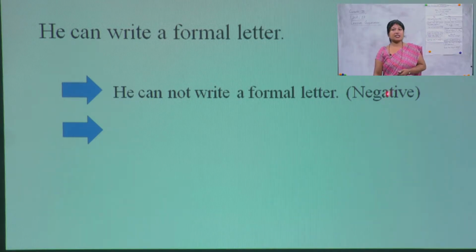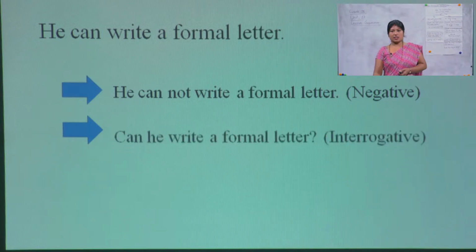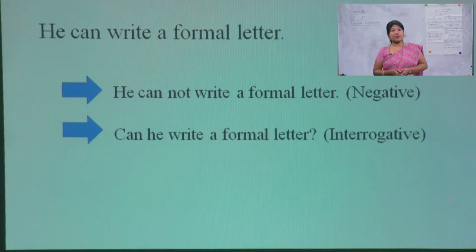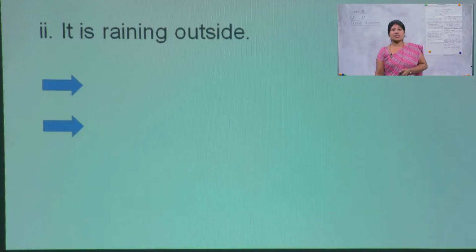So this is negative. So how to change it into interrogative? Can he write a formal letter? So just exchanging the places of 'he' and 'can'. This is interrogative. Similarly, the next question is: it is raining outside. So how can it be changed?